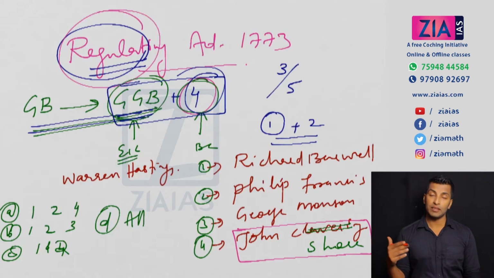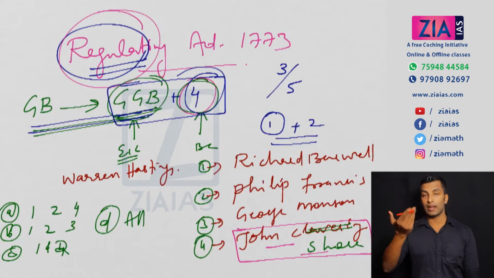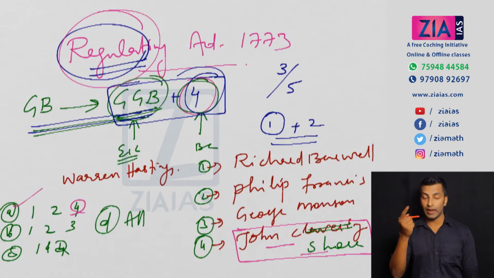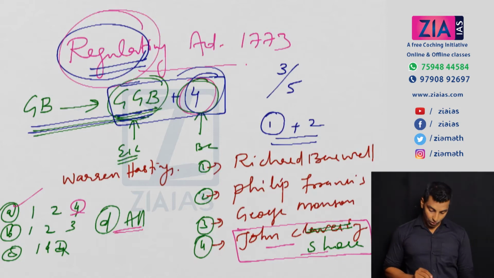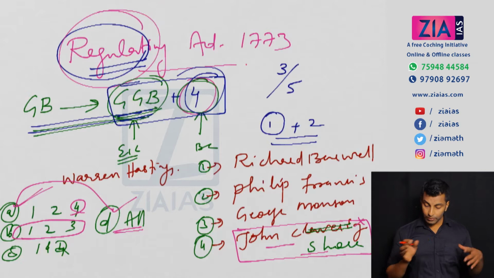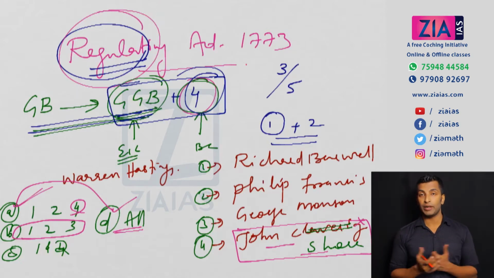Since permanent settlement is a very important topic, you will be learning in detail about that, and we will also discuss it in detail. So this name was very familiar to you. So you may mistakenly believe that this person was also there in the council, and you may pick an answer choice where John Shore is there. So whether you pick A or you pick D, both are incorrect. If you need to pick the correct answer, you should know the 4 members, and you should be very clear that it's not John Shore. In fact, it was John Clavering. That's the way you will get the question, and that's how you need to expect a question.